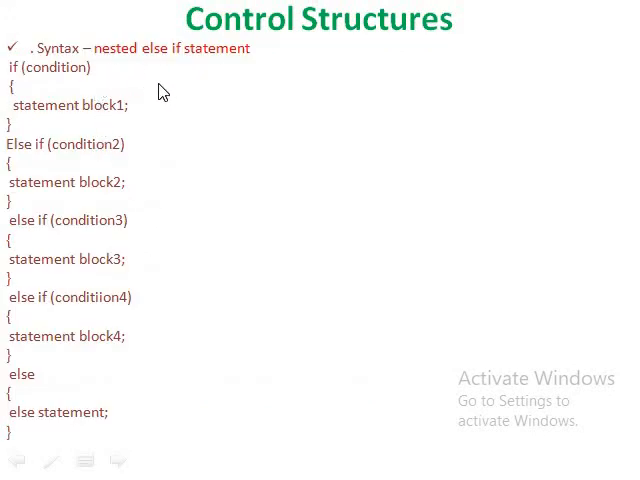Then the nested else if statement. It uses multiple else if statements. That means multiple conditions are checked. First, it checks condition 1. If it is true, statement block 1 will be executed. If condition 1 is false, then condition 2 in the first else if will be checked. If condition 2 is true, then statement block 2 will be executed. Otherwise, condition 3 will be checked. If it is true, statement block 3 will be executed. Otherwise, at last, the statements under the else block will be executed after checking multiple else if statements.